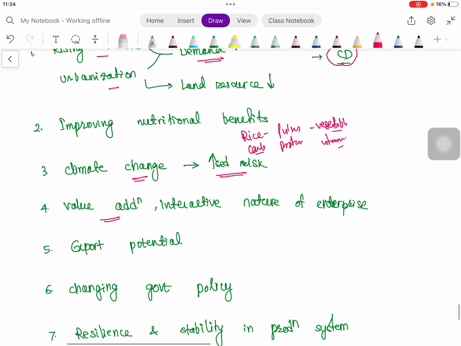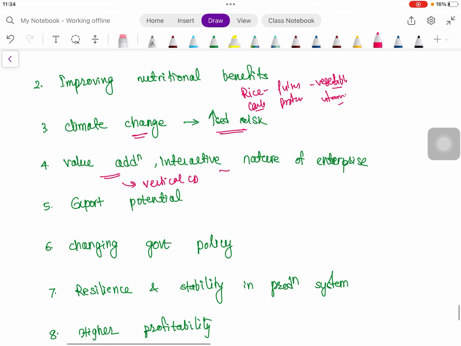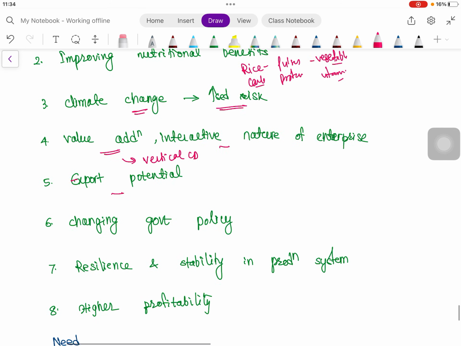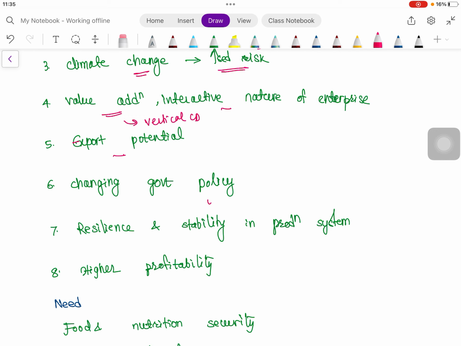Then value addition, as we have seen in vertical crop diversification, then the interactive nature of enterprises also. Then export potential, this is also one aspect of crop diversification. Changing government policy, as the government is focusing more, suppose some schemes are there for integrated farming system.